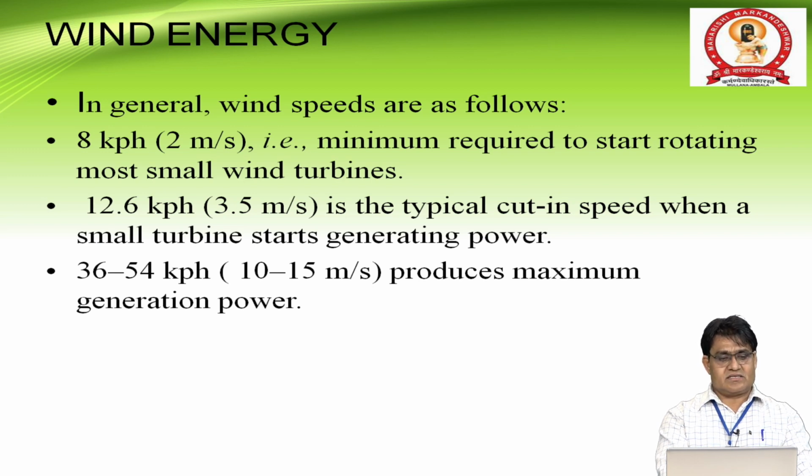The last one is 36 to 54 kilometers per hour, that is 10 to 15 meters per second, which produces maximum power generation. These are the three categories of wind speed required for the three types of wind turbine.